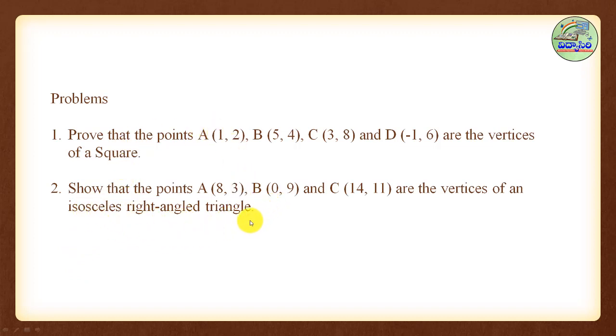For this, what we have to prove? Find the length of two sides. After that, we will find the third side also. Find the square of the three sides. Add any two squares, and it is equal to the square of the other side. So that is the isosceles right angle triangle. And two sides must be equal.